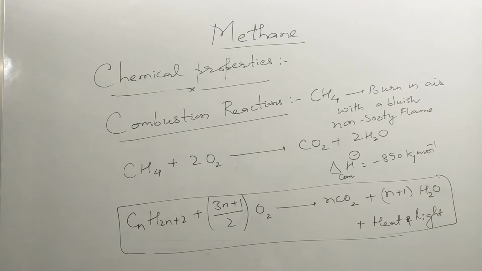If you want to write the combustion reaction of alkanes, you just remember a simple formula, that is CnH2n+2 plus (3n+1)/2 O2 gives nCO2 plus (n+1)H2O plus heat plus light. If you just put the value of n in this equation, you will get the balanced equation. It will be very easy for you to balance the combustion reaction of alkanes if you know CnH2n+2 plus (3n+1)/2 O2 gives nCO2 plus (n+1)H2O plus heat plus light.